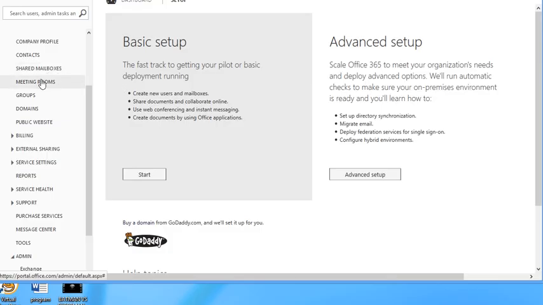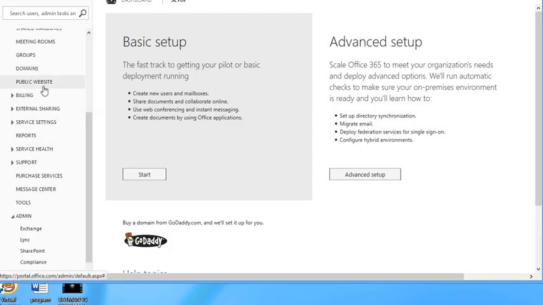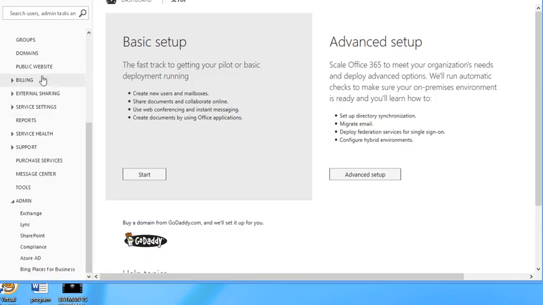Meeting rooms are just rooms. Groups work the same way as in Active Directory. If you add a group here, the same way you add a universal group, there are different types, like security groups. Domains over here, you can add, for example, jobskillshare.org is one domain and jobskillshare.com is another domain, so I could add these domains in this section. Public websites are just your SharePoint websites, how people are going to be accessing your company addresses and stuff like that. You can use it from here.